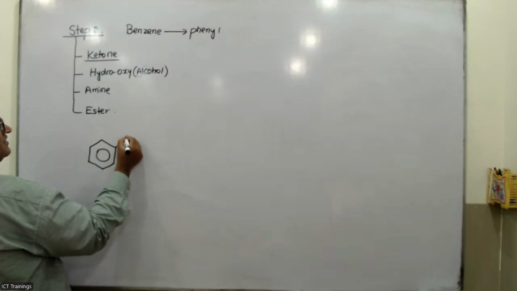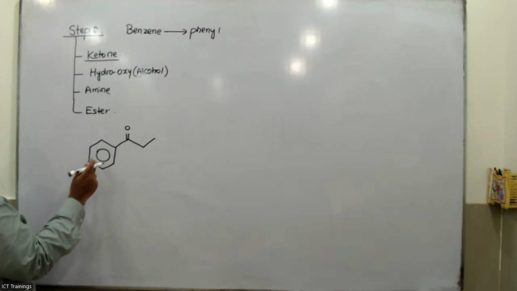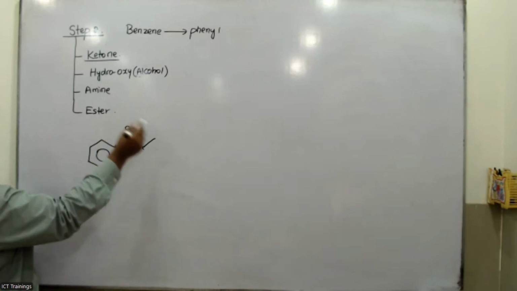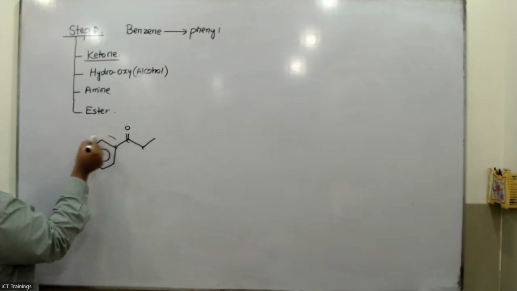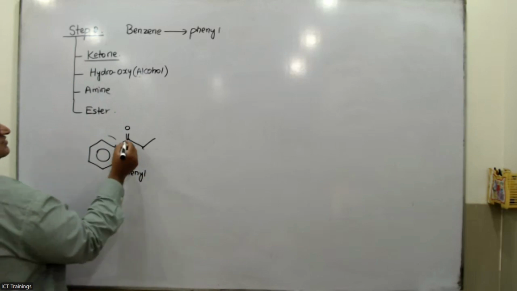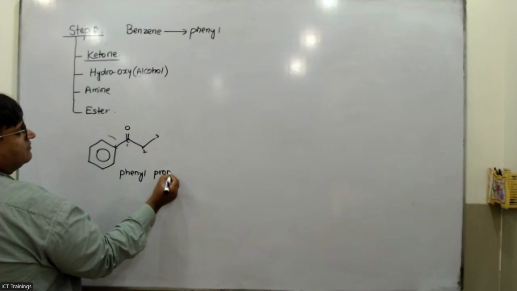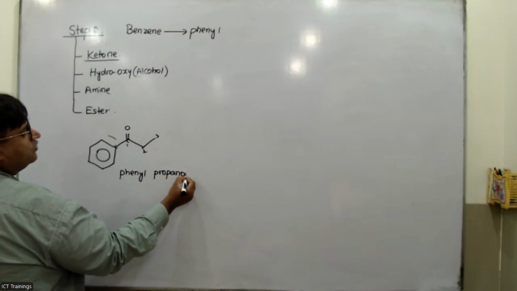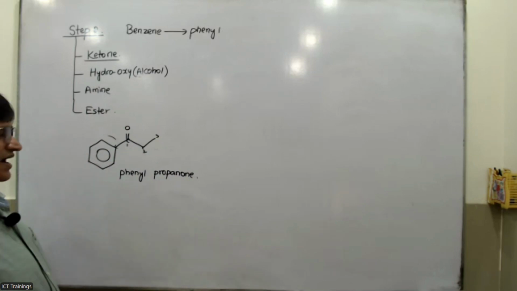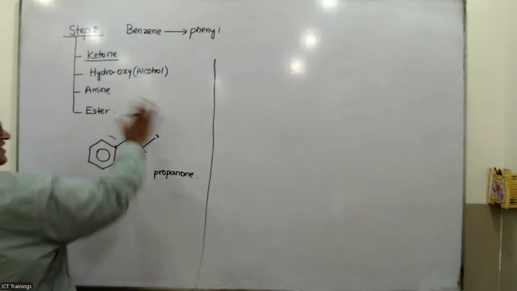If this is the benzene and this is the ketone group, let's suppose, C double bond O surrounded by carbon, so this is a ketone. You should name this whole thing as phenyl, and count 1, 2, 3. So this is called propanone, because ketones get the ending -one at the end. This is the previous thing we have done.